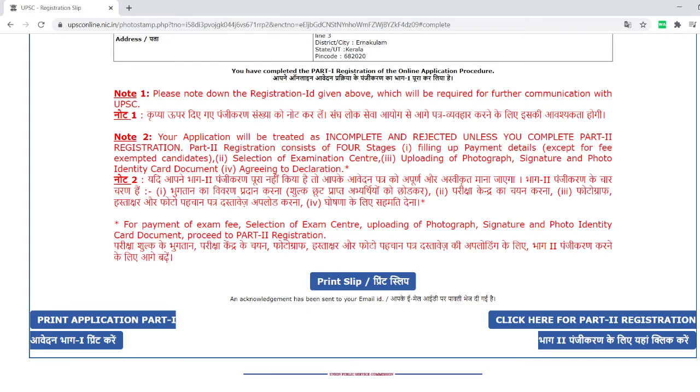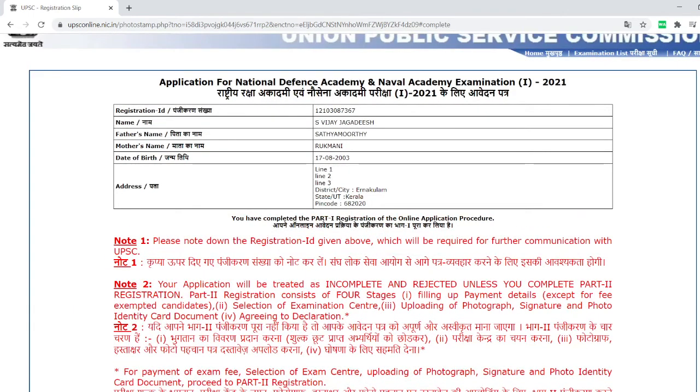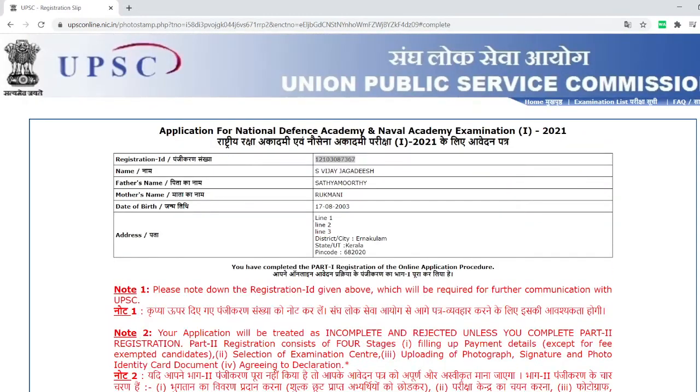Now going to the second part. Always remember you have to do both parts, part 1 as well as part 2; only then is the application valid. So I'm clicking on part 2. Here I have given this, and then it is asking my date of birth.